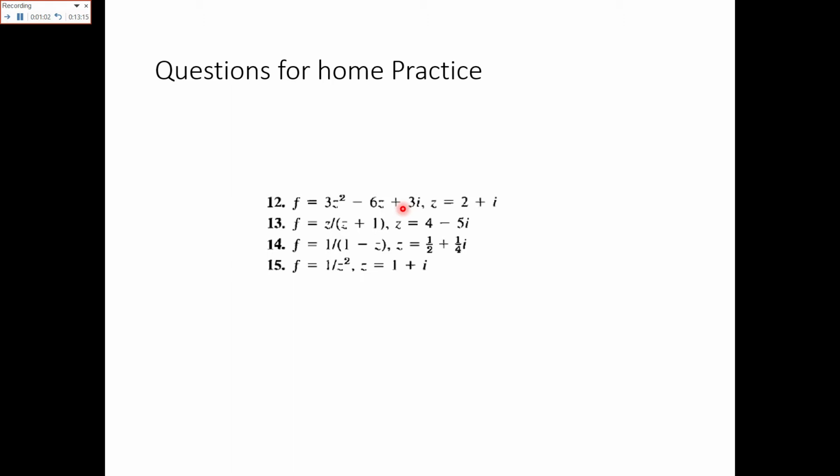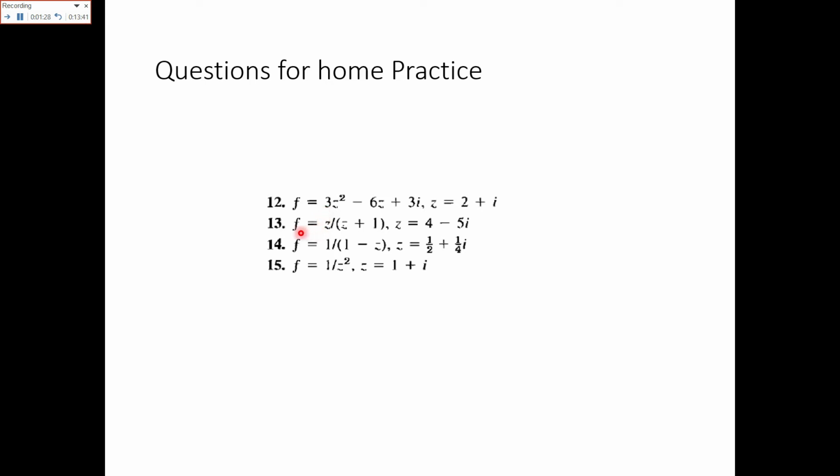Then you have to define the function at the complex number z = 2 + i. Now you will put the value in the function: 3(2 + i)² − 6(2 + i) + 3i. Again you will solve this and separate the real and the imaginary part. That will give you u and v.